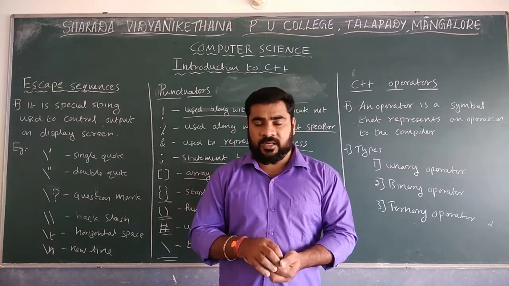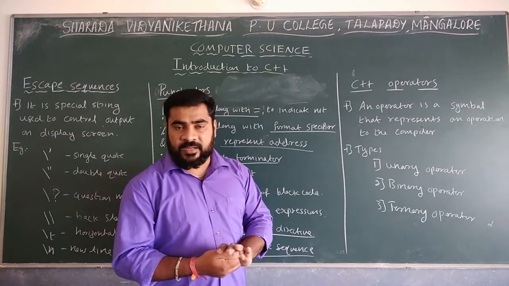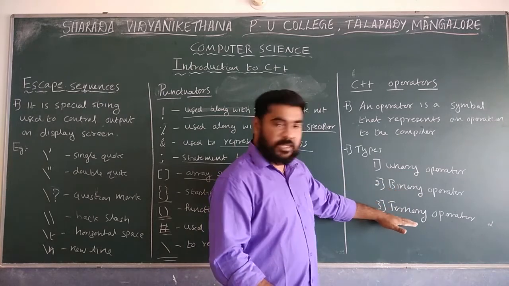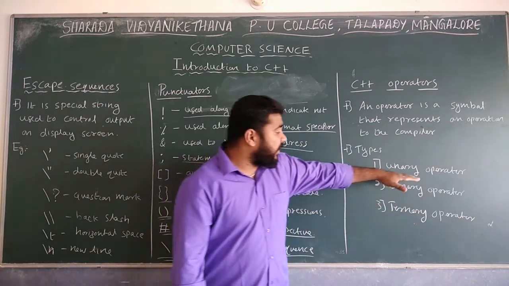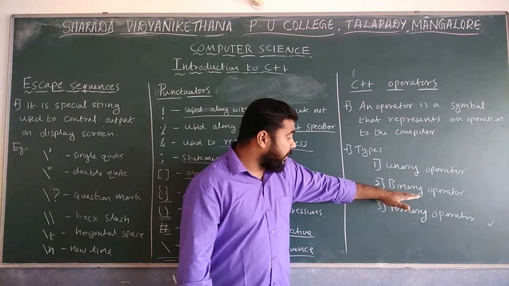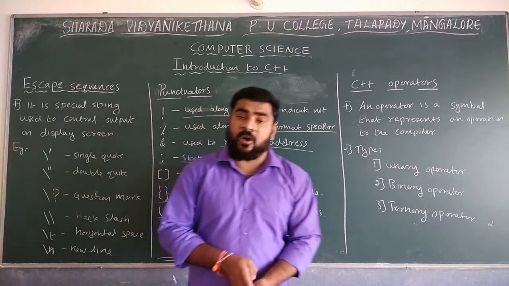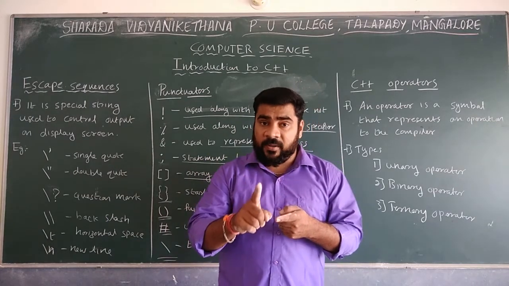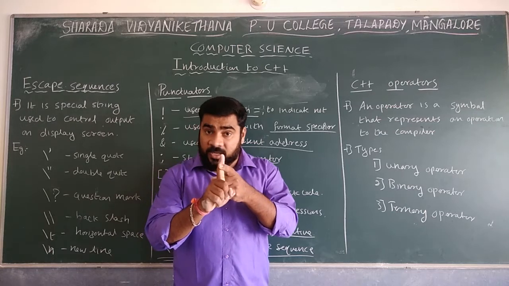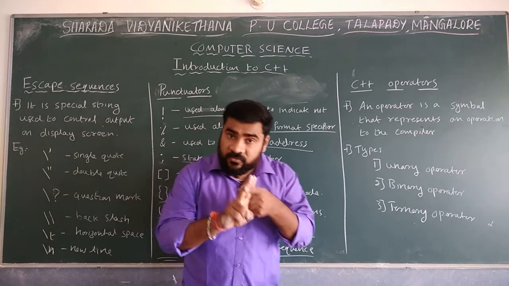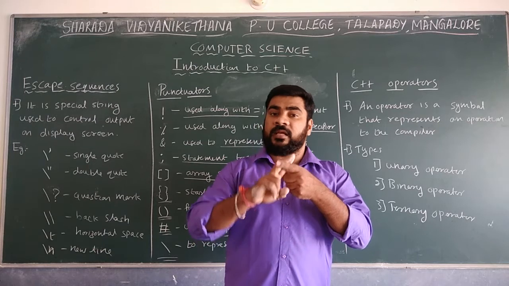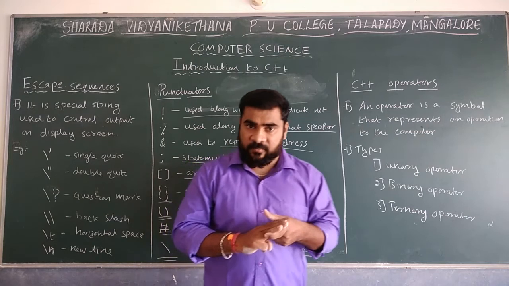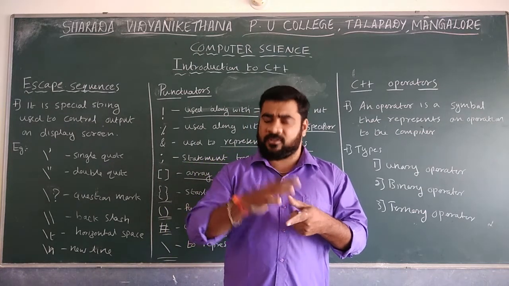Operators mainly are of three types: unary operator, binary operator, and ternary operator. Unary operator means that it is working with one operand. Remember, a unary operator is working with only one operand. A binary operator is working with two operands. Then a ternary operator is working with three or more operands. Remember, operands are required here. Variables only, you can say.